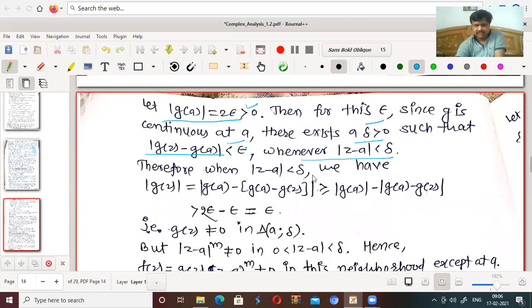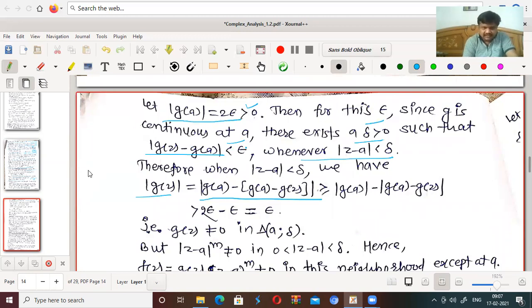Therefore, when mod z minus a is less than delta, we have mod g(z) can be written as mod of g(a) minus g(z)... it is just arrangement: g(a) minus g(a) plus g(z). These two cancel, so we get g(z).